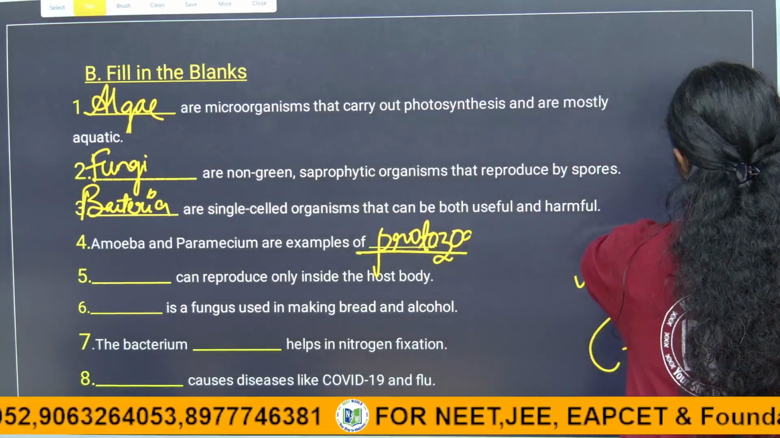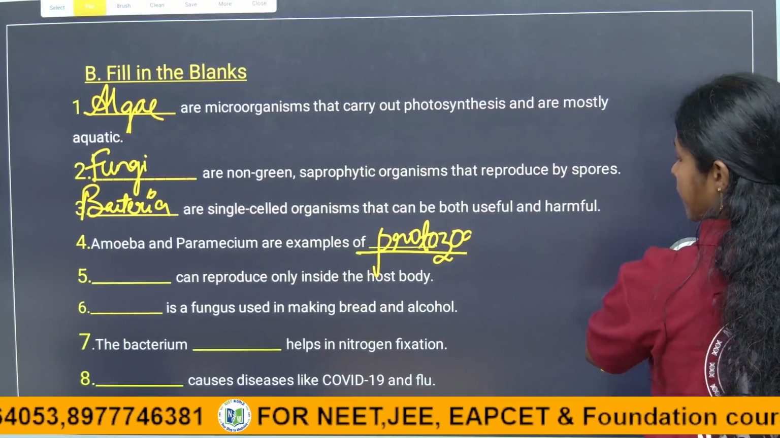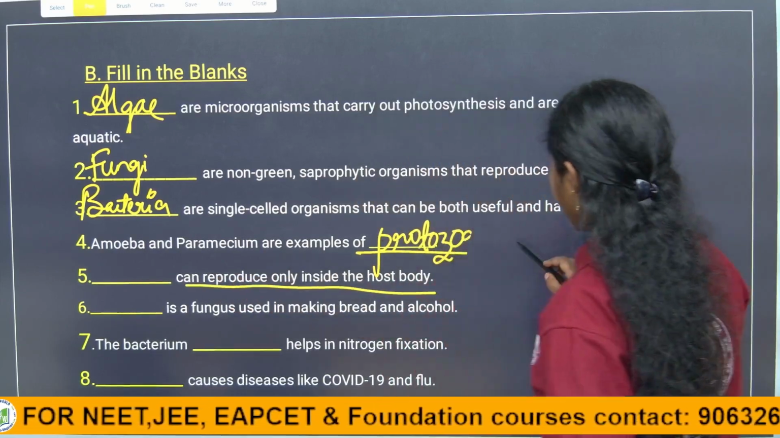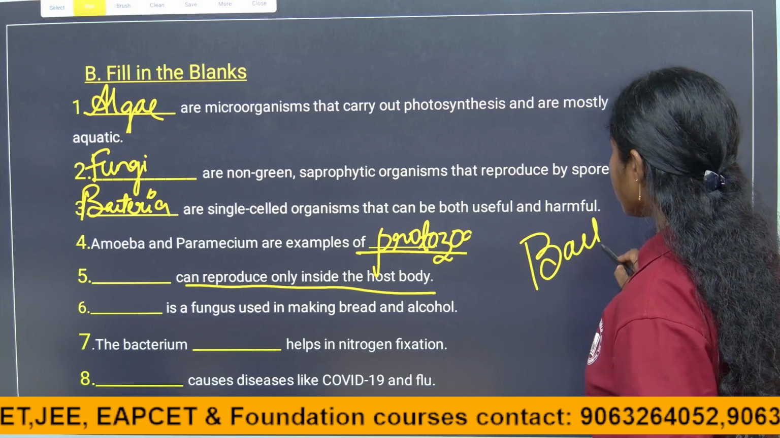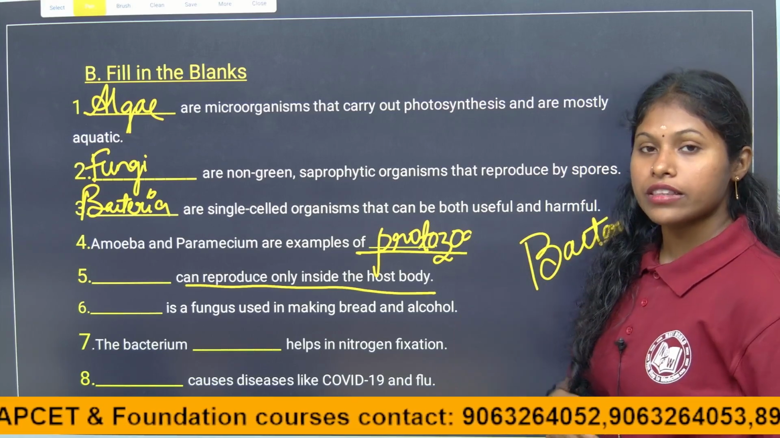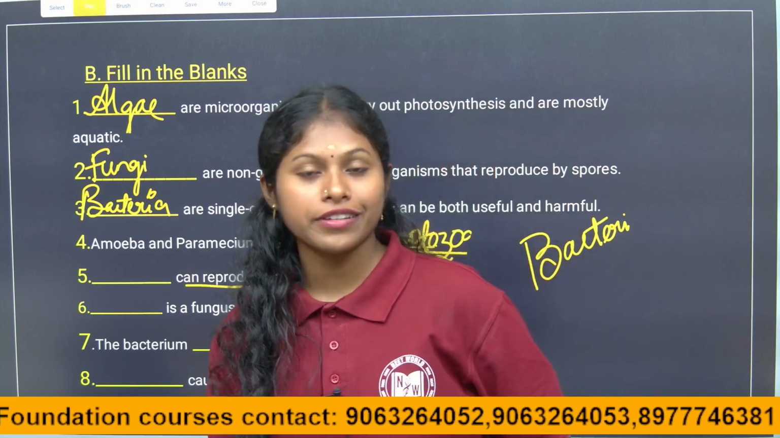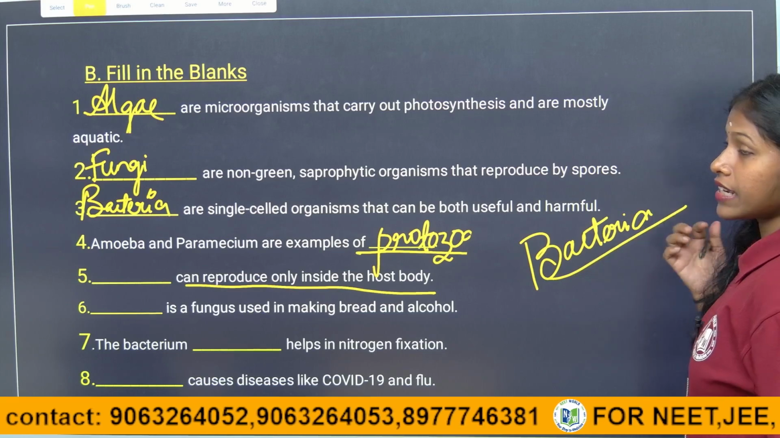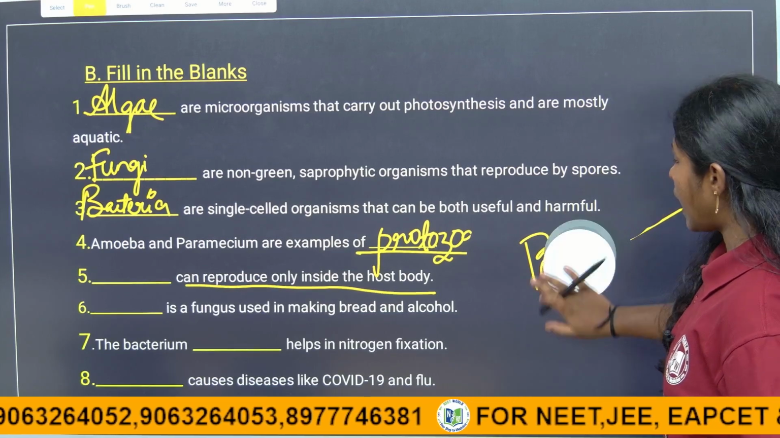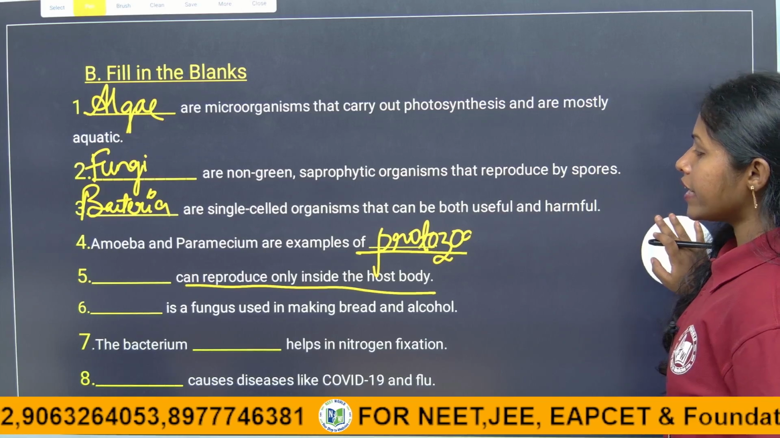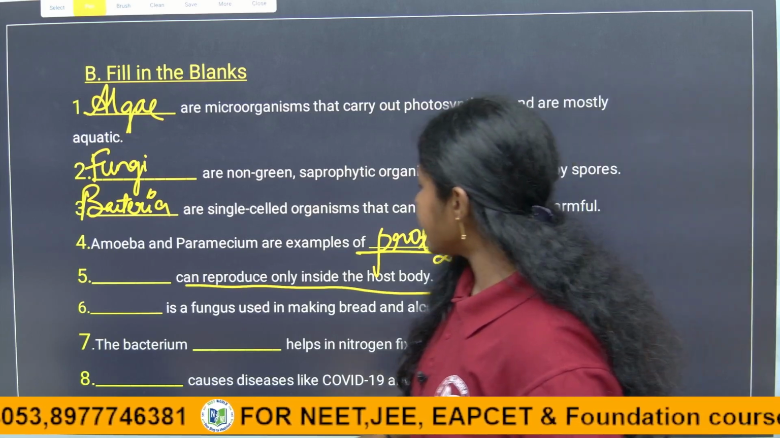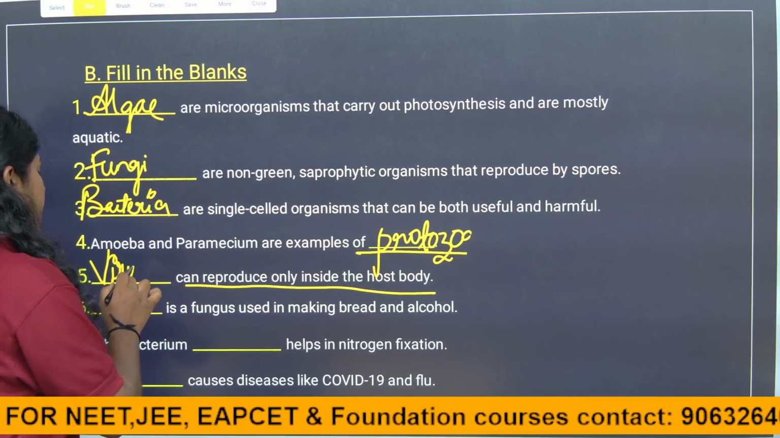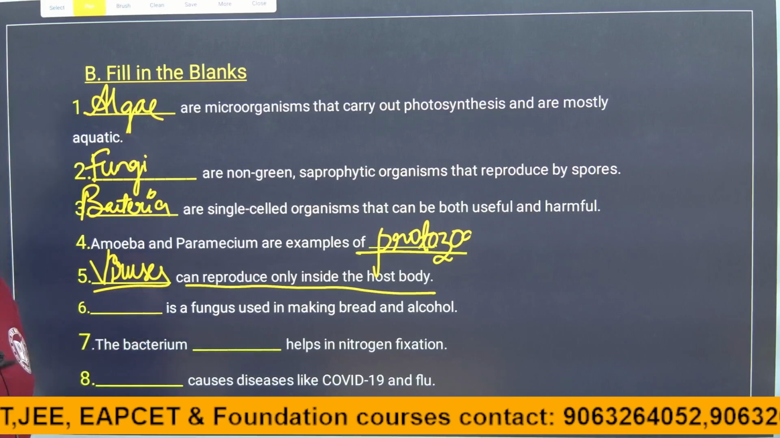Coming to the next question: dash can reproduce only inside the host body. Can bacteria reproduce only inside the host? No, because they are omnipresent. They survive in hot springs, cold springs, and polar regions because of having a cell wall. So bacteria show living characteristics outside the host also. So the answer is not bacteria. What is it, children? It is a virus. A virus can reproduce only inside the host, right? Without the host, it acts as non-living. It exhibits non-living characteristics, right?